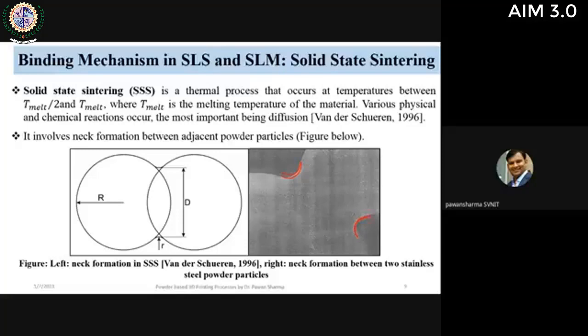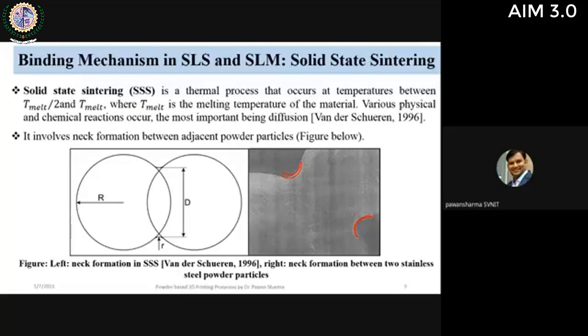So the bonding will occur. This bonding between two powders will be affected by the diffusion mechanism that is occurring. That diffusion can be grain boundary. Vapor transport is generally used in liquid phase, so it is mostly grain boundary and mass transport mechanism.